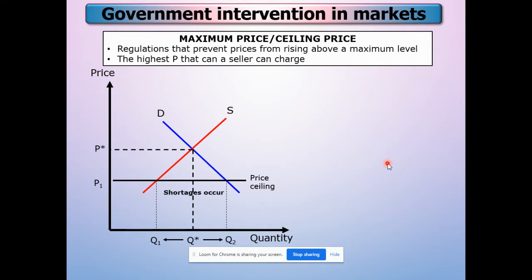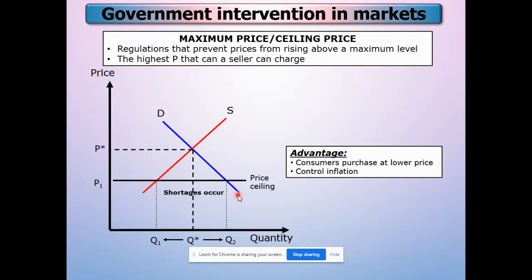Okay, so at P1, this is not at equilibrium condition, right? Still remember our first video? Why is P1 not equilibrium? Because QD is greater than QS. So there is a shortcoming, or a problem here: shortage will occur. Shortage will occur, right?